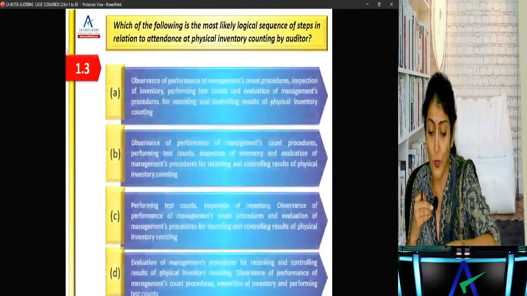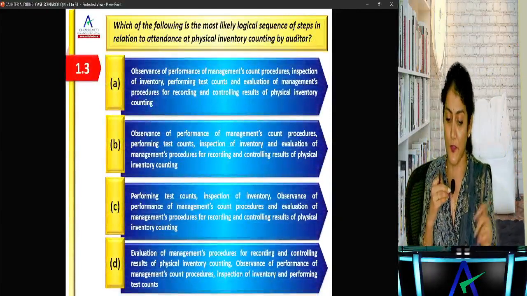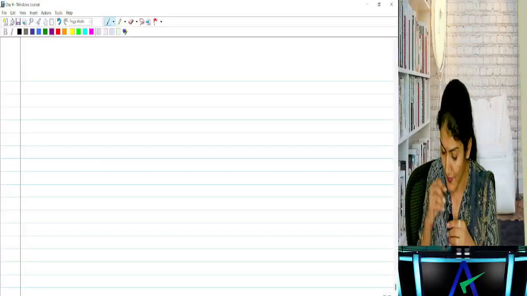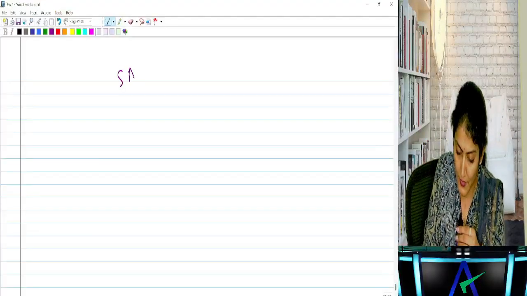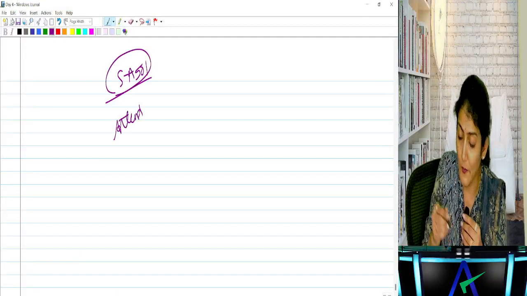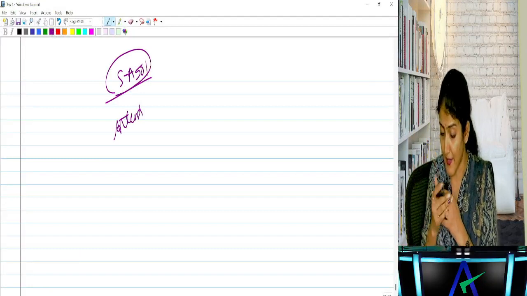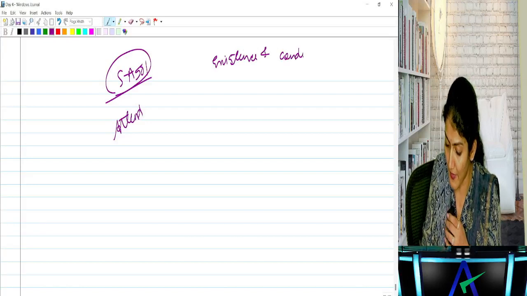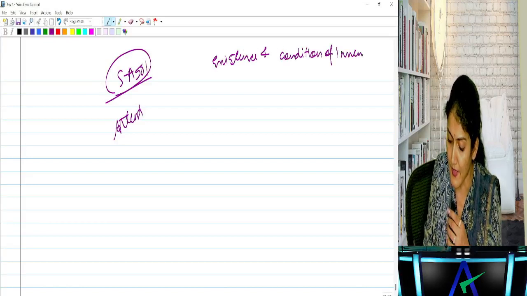Which of the following is the most logical sequence of steps in relation to attendance at inventory count? SA 501 says that the auditor should attend the inventory count at the year end date. What is SA 501? Audit evidence, specific considerations for selected items. One of the selected items is existence and condition of inventory. It says the auditor should get evidence regarding existence and condition of inventory.